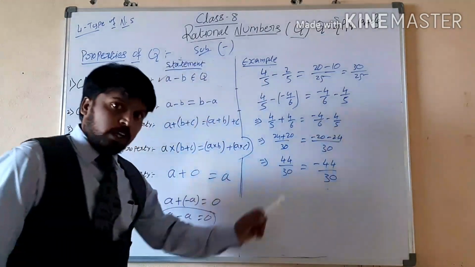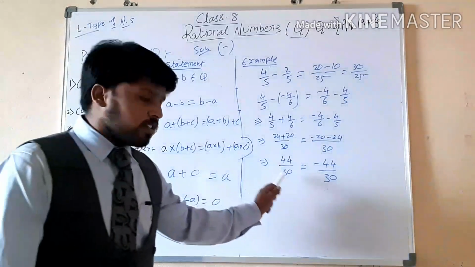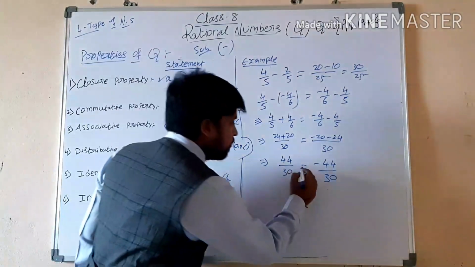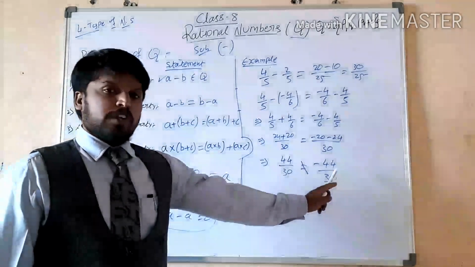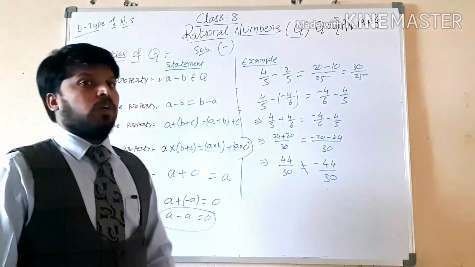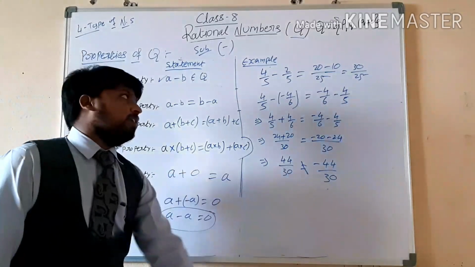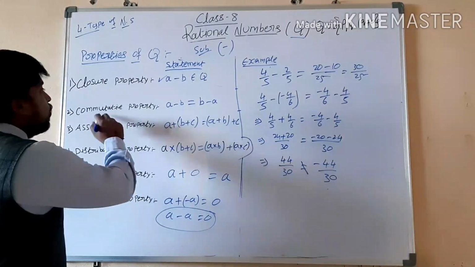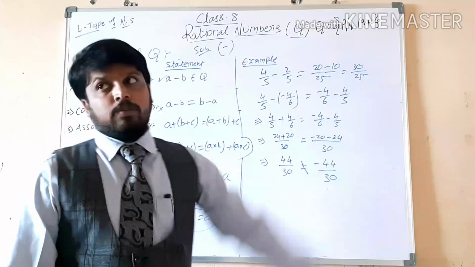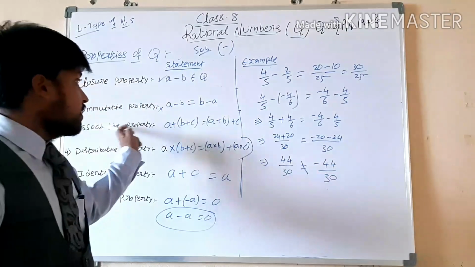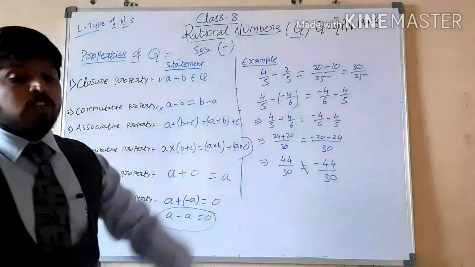Are both sides equal? No. Why? This is a positive rational number, this is a negative rational number. So both sides are not equal. By this result we can conclude that the commutative property is not satisfied under subtraction.